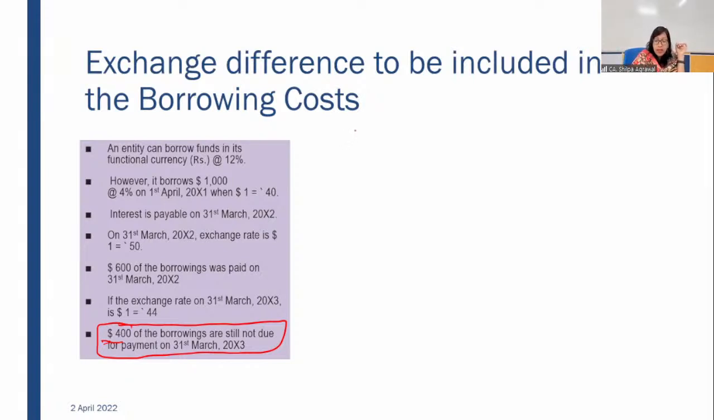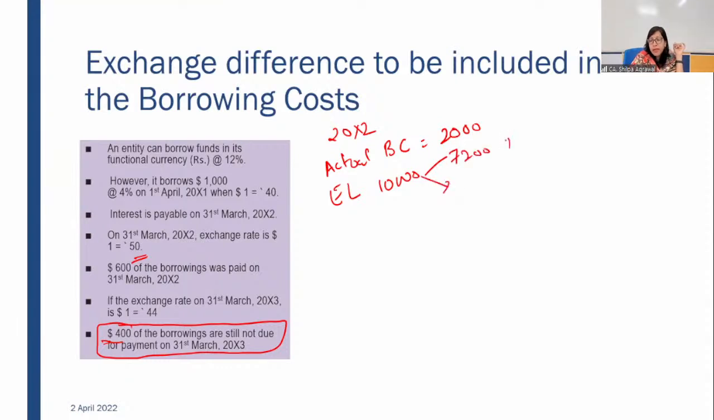In the first year, at the end of 20x2, what did we do? Because we have the same thing, the actual borrowing cost was 2,000. Out of the exchange loss of 10,000, we adjusted 7,200 as exchange loss in P&L, and 2,800 was borrowing cost, which we capitalized. Fine.